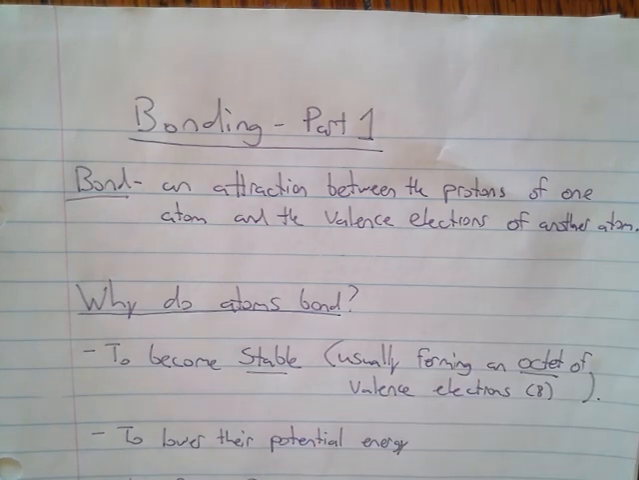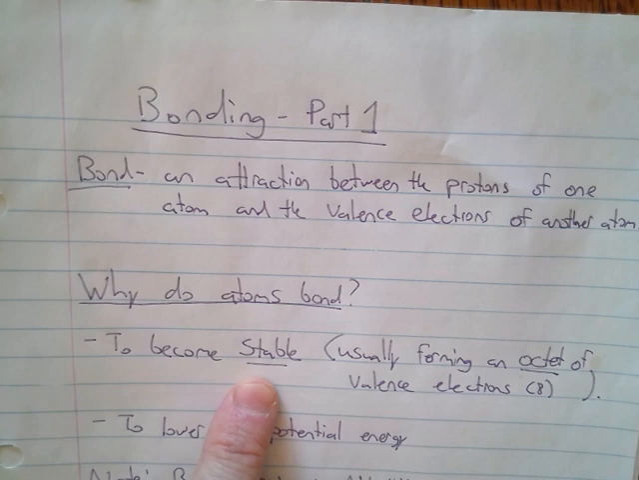But the question is, why don't the atoms just mind their own business? They already have protons and electrons. Why do they feel the need to bond to other atoms? Well, there are two main reasons. The first is to become stable. Chemically speaking, most elements are unstable.